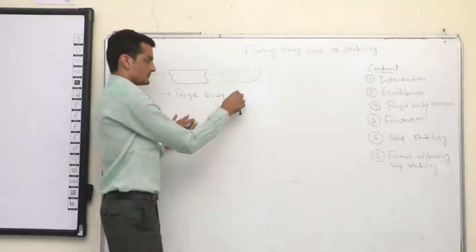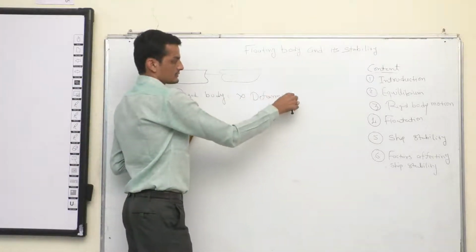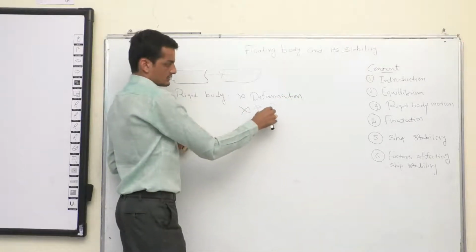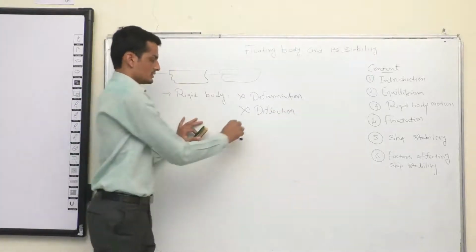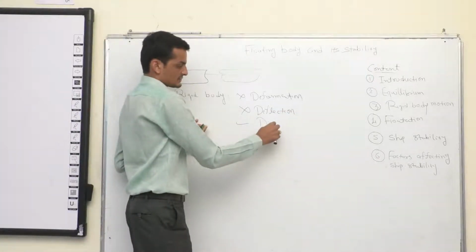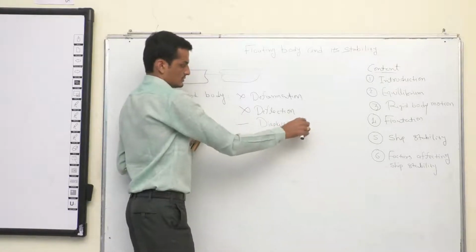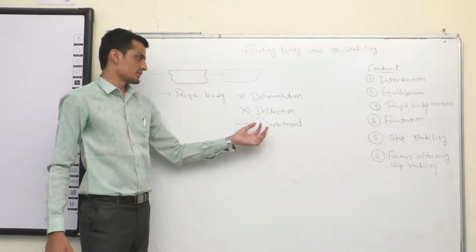so they don't deform, no deformation. They do not deflect, so deflection is zero. But they have displacement. So they move from one location to another. It can be translation, it can be rotation.